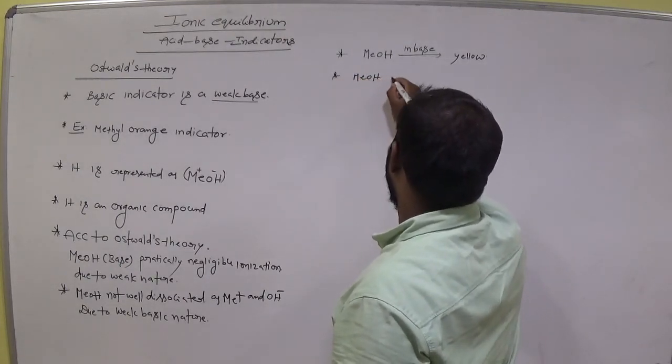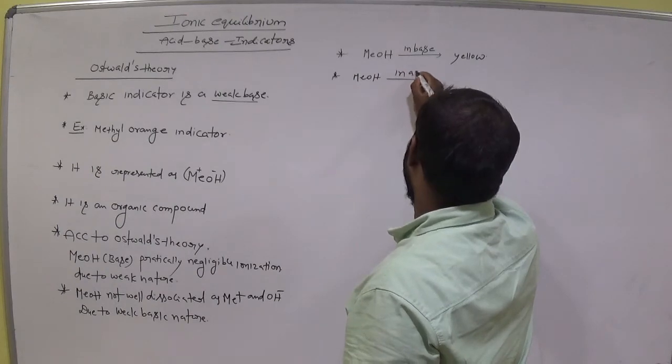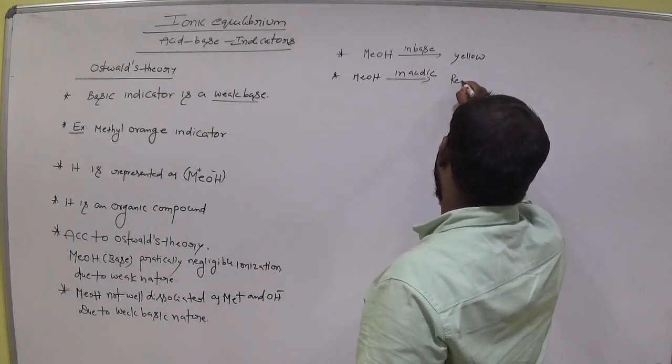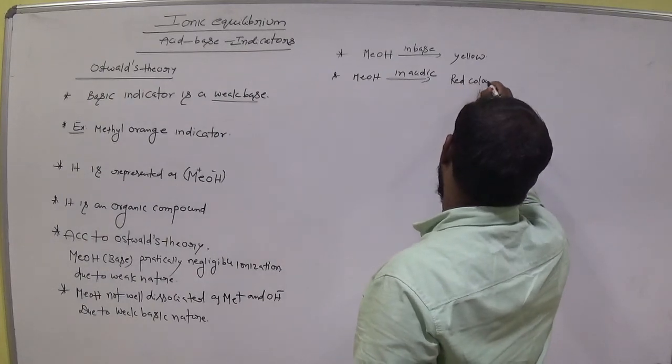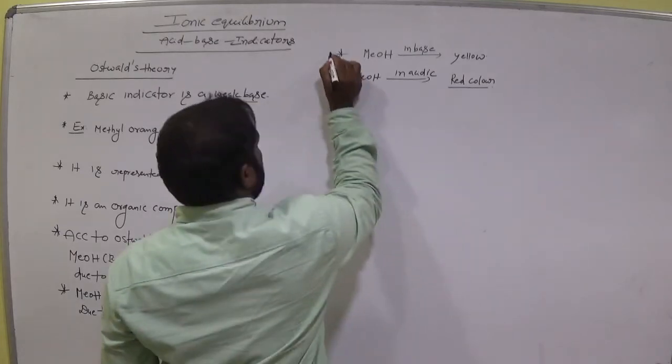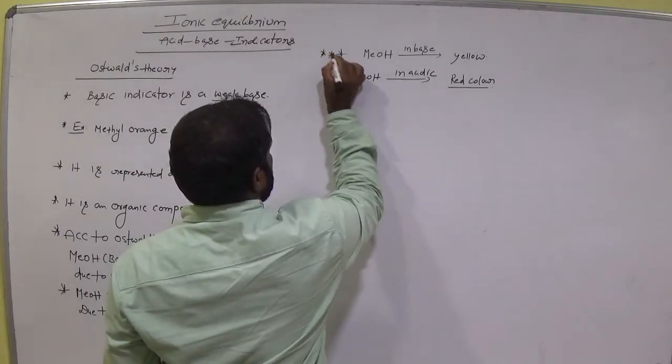MEOH in acidic medium is red in color. Red color. Remember this. Very important point, these two.